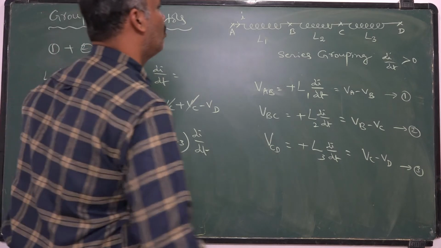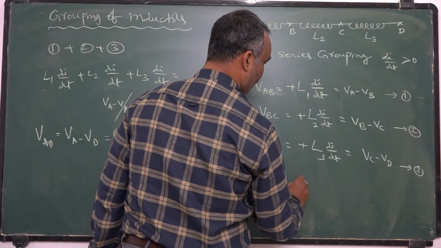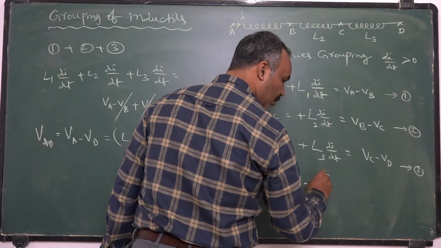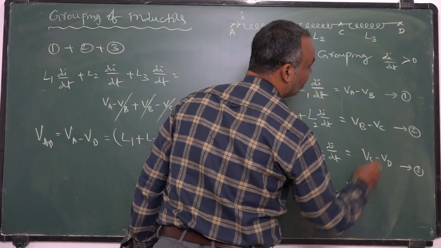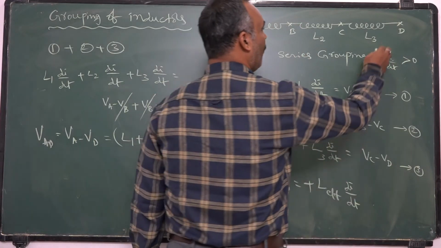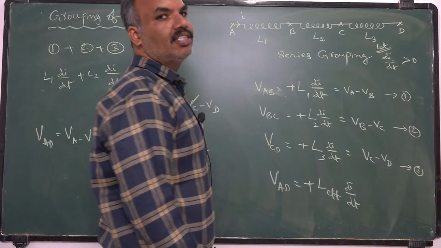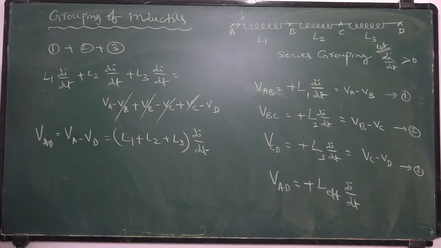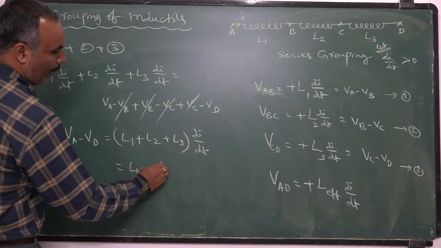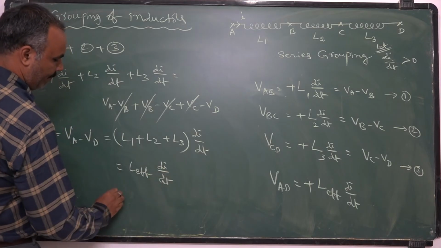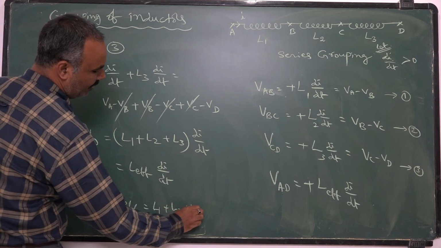As per the general formula, if I take the potential difference between A and D, again you will get a positive term, L effective into di by dt, because current is increasing with time. Current is increasing with time, the potential difference between the ends is given by L into di by dt. Based on that, VAD is equal to L effective into di by dt. That is, L effective is equal to L1 plus L2 plus L3.